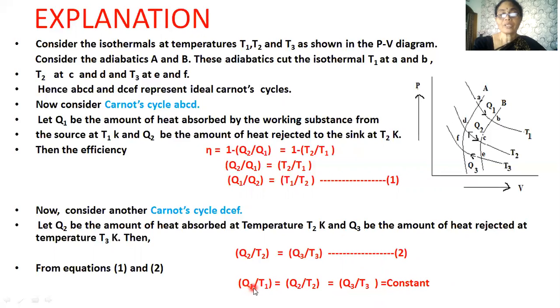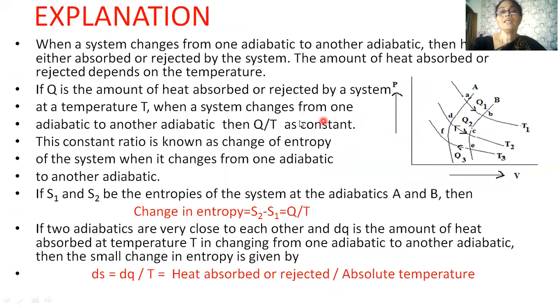Q by T, the ratio of quantity of heat absorbed to the temperature, is remaining constant. Q by T is the parameter which is remaining constant. That means when a system changes from one adiabatic to another adiabatic, then either heat is absorbed or rejected. The amount of heat absorbed or rejected depends on the temperature.